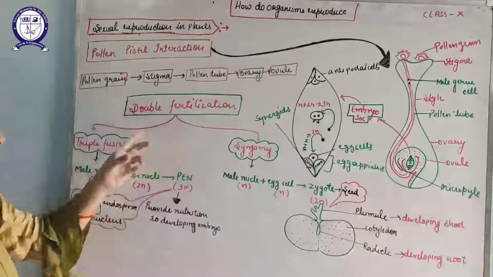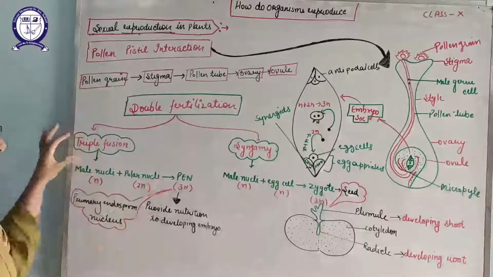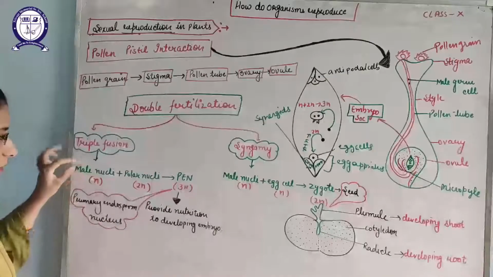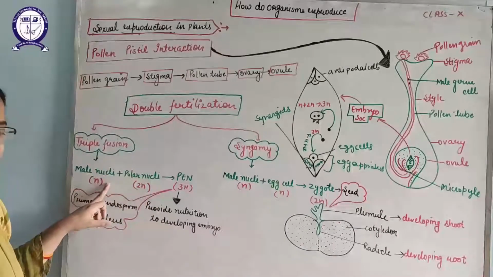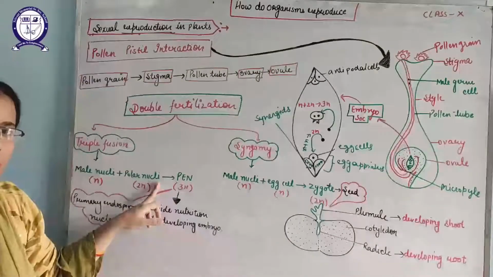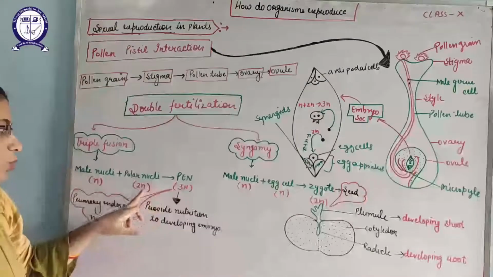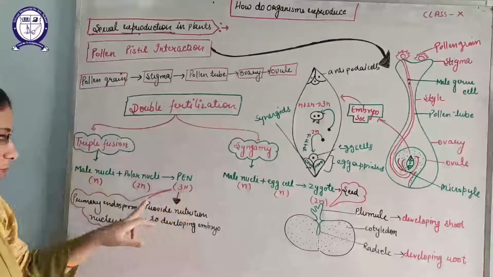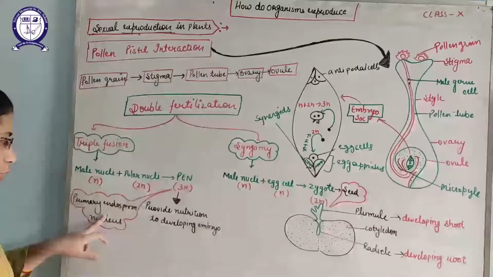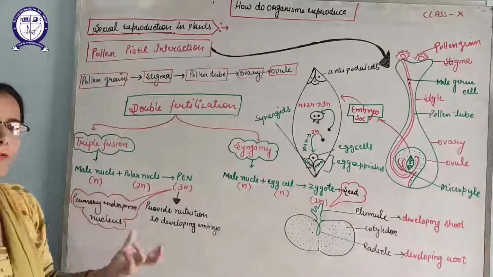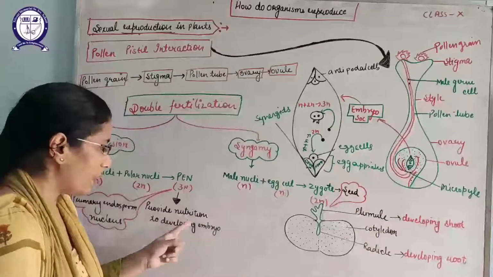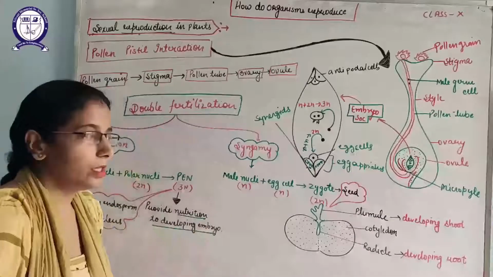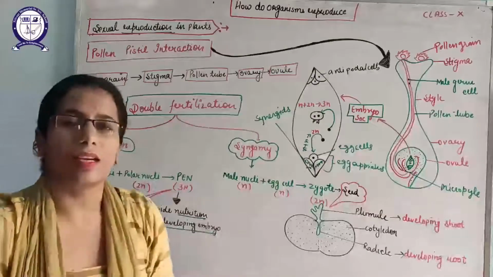Double fertilization consists of two steps. First is triple fusion and second is syngamy. Triple fusion: when one male nucleus fuses with the polar nuclei. The male nucleus is haploid, but the polar nuclei are diploid, that means two nuclei, its ploidy is 2n. Then these combine and form a 3n structure, known as the primary endosperm nucleus. What is the function of this PEN? This PEN provides nutrition; you can mark it, it provides nutrition to the developing embryo. The second step is syngamy.